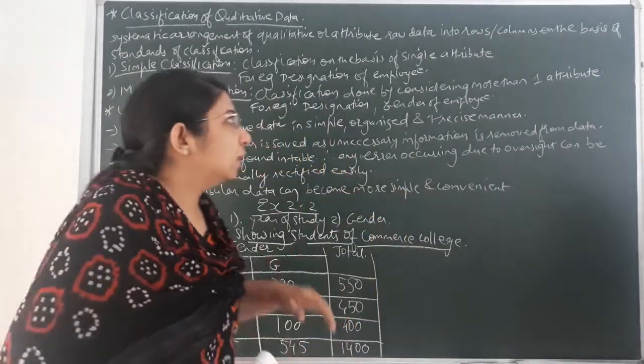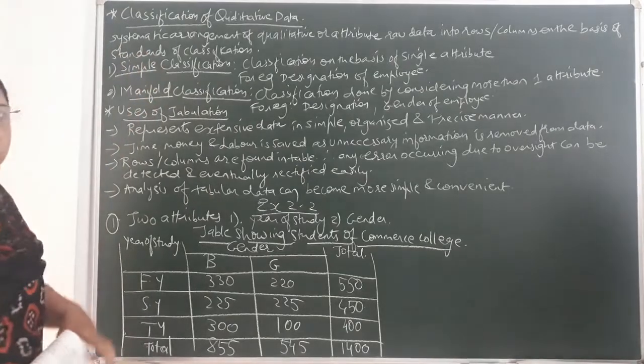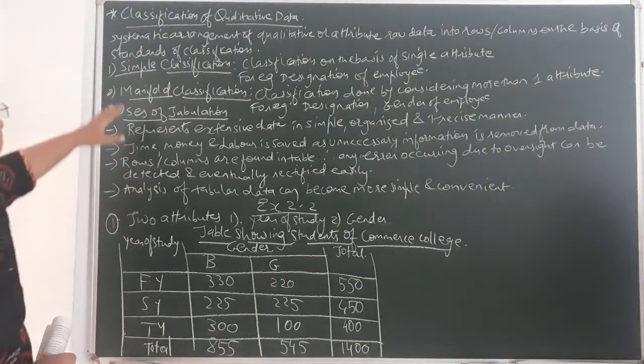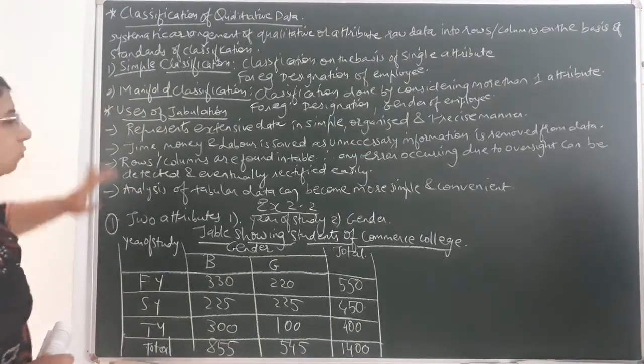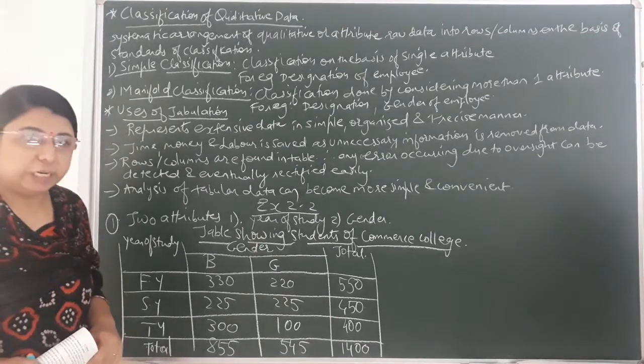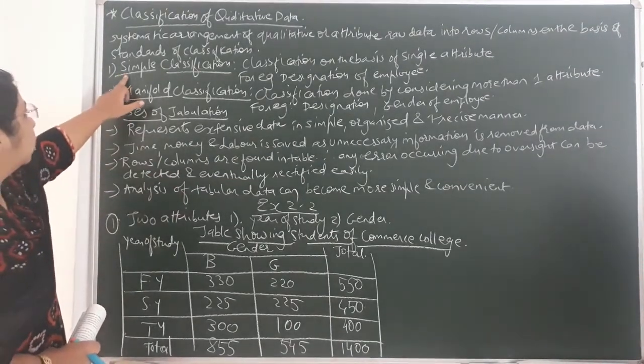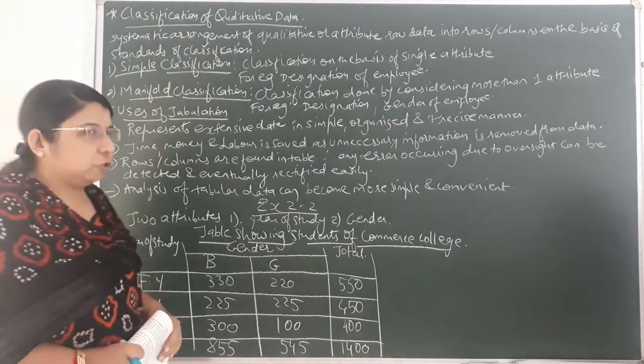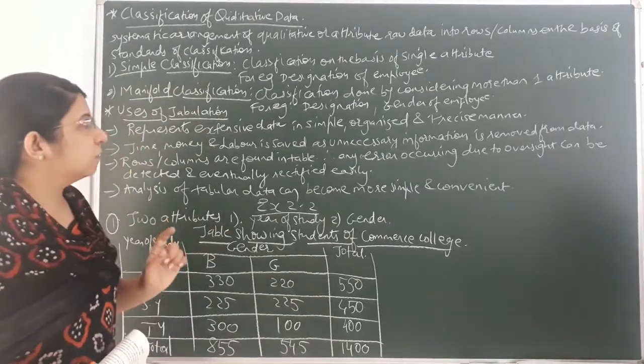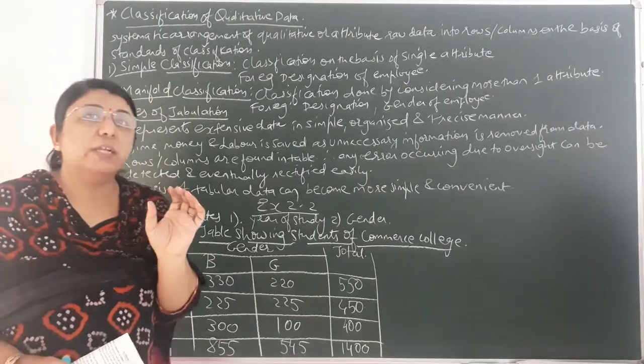Now, after understanding the meaning of classification of qualitative data, let us understand there are two types of classification of qualitative data. The first one is simple classification. The word itself specifies that the classification is quite simple.